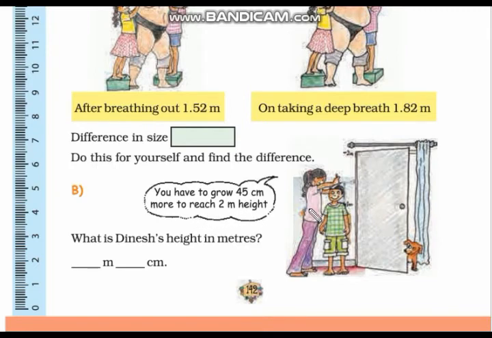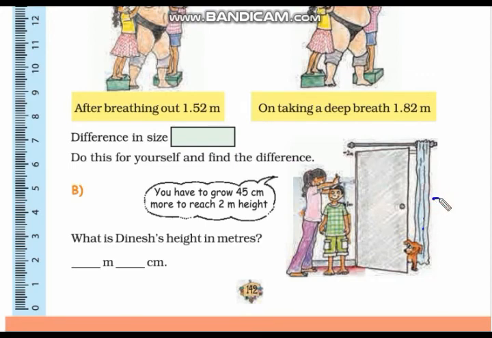Here this girl says to this boy, you have to grow 45 centimeter more to reach 2 meter height. Now what is Dinesh's height in meters? So here also we have to do subtraction to find the height of Dinesh. Here is given 2 meter and 45 centimeter. So we have to subtract 45 centimeter from 2 meter.